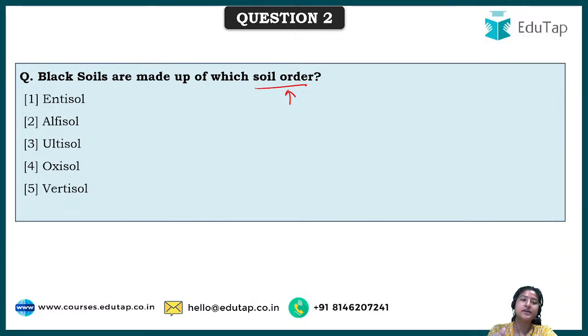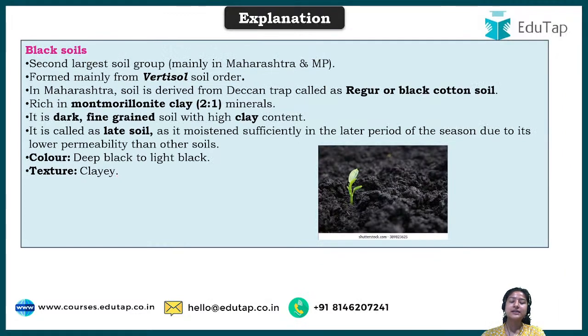They have proper information of what kind of things they have or what kind of things they lack, everything is covered, right? So we have different soil orders, five of them are mentioned here, and you have to guess which soil order black soils are made up of, right? So the correct answer to this is vertisol. Okay, so black soils, why I have mentioned this question is because it is the second largest soil group. First is what? First is the alluvial soil, that is abundantly present in India, and the second is black soils, right? And it is mainly present in Maharashtra and MP portion, and you should know that it is made from the vertisol soil order.